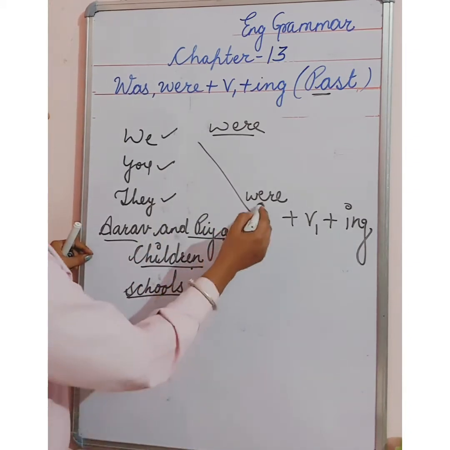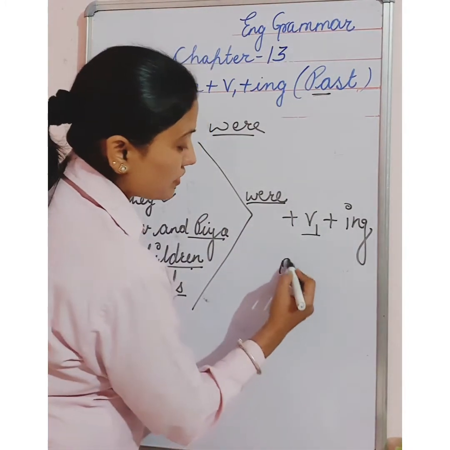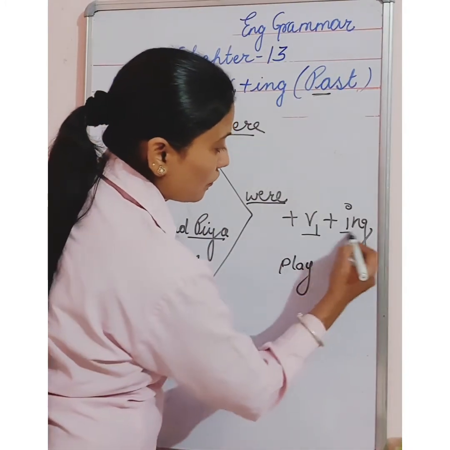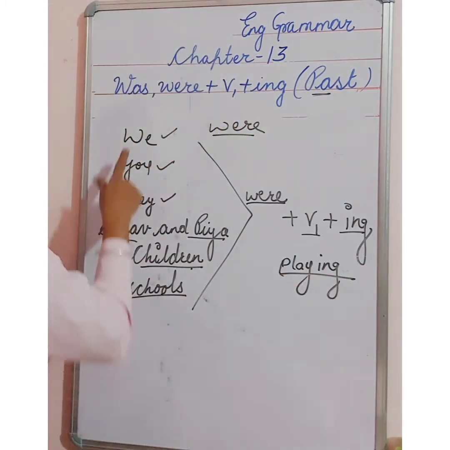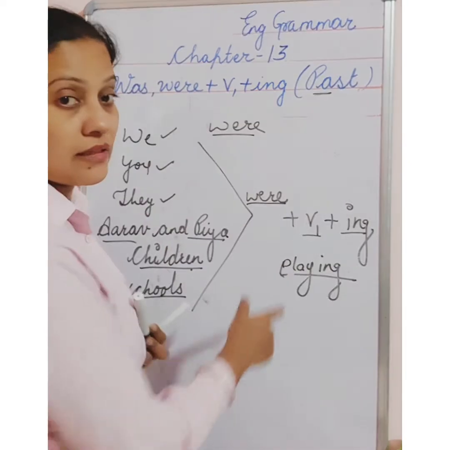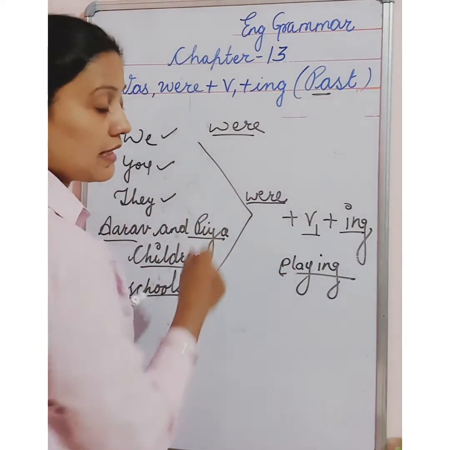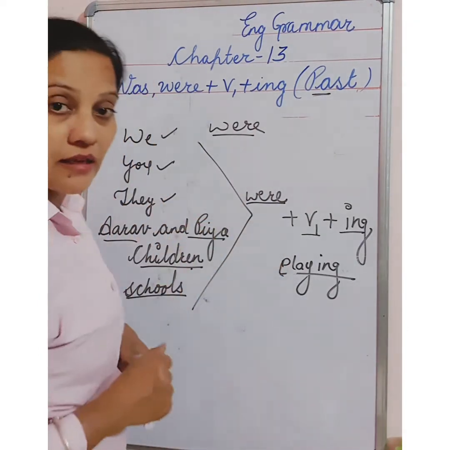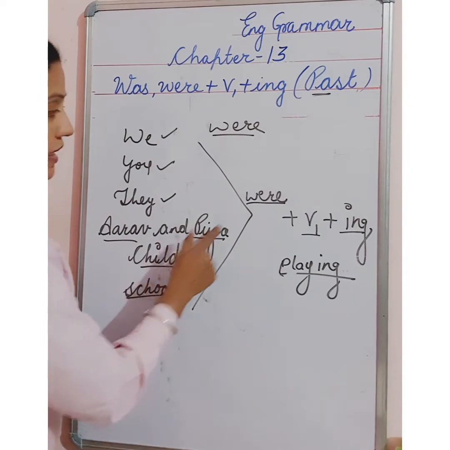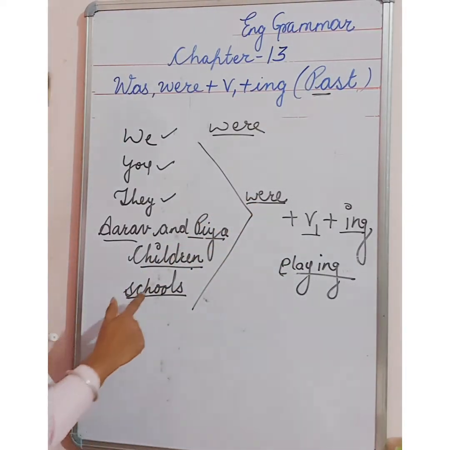So with this we always use a verb, and whatever verb is given to you, suppose play is given to you, with that you will add ing. It will become playing. We were playing in the garden when you came. You were playing in the garden when I came. They were playing in the garden. Arav and Pia were playing in the garden. Children were playing in the garden.